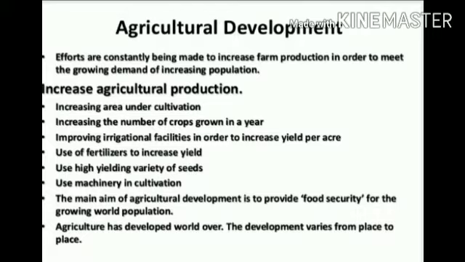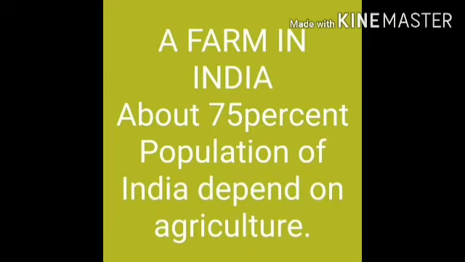Let us start with the first topic. A farm in India. We all know, students, that about 75% of India's population lives in villages, and they directly or indirectly depend on agriculture.